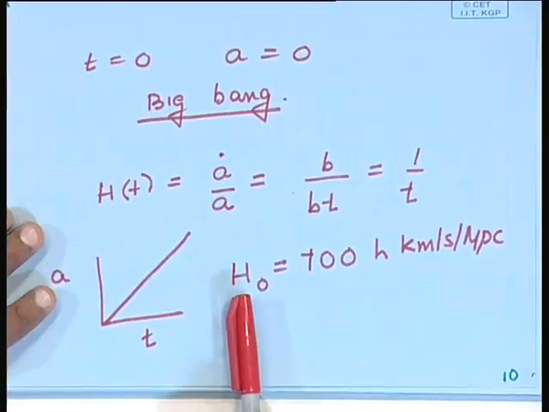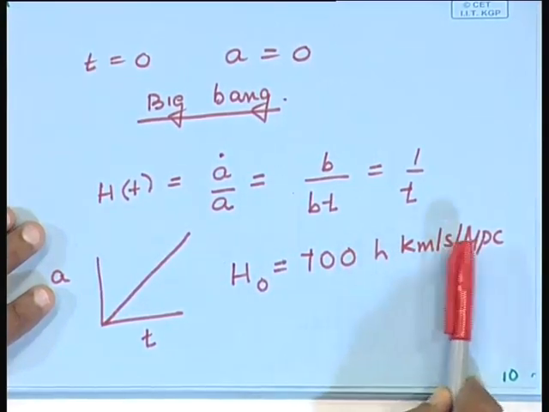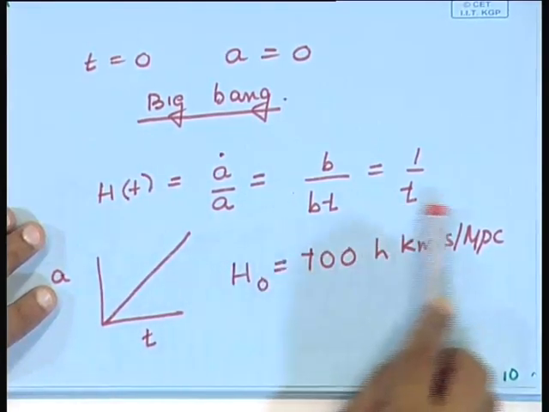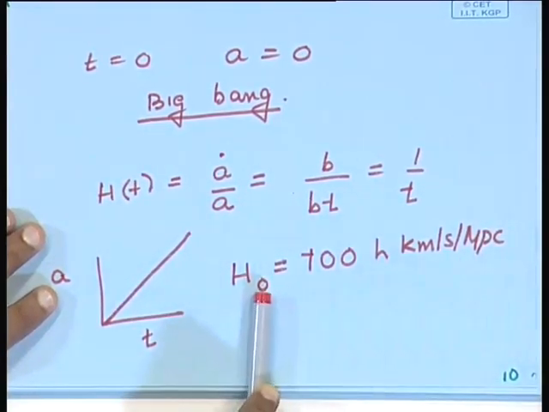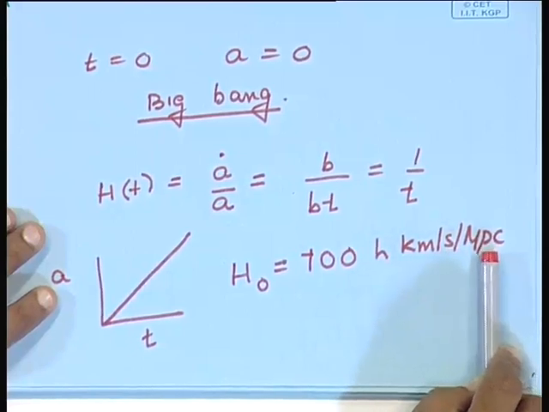And I had asked you in the last class to make this estimate, using for the present age of the universe, assuming H naught is 100 h kilometer per second per megaparsec. Remember, I had told you that it is convenient to parameterize the Hubble parameter in this form, 100 into small h kilometer per second per megaparsec.